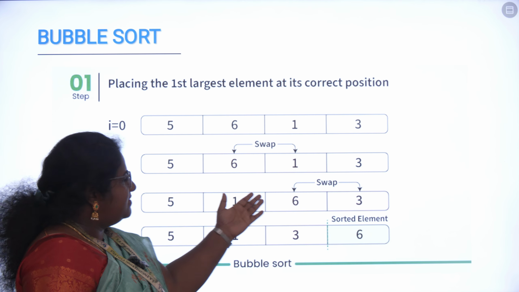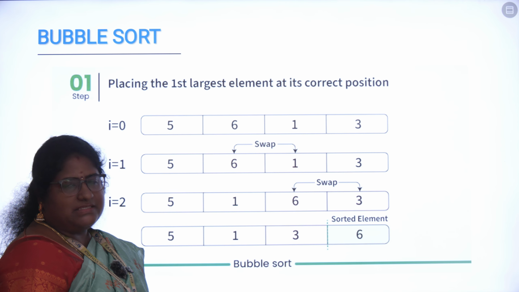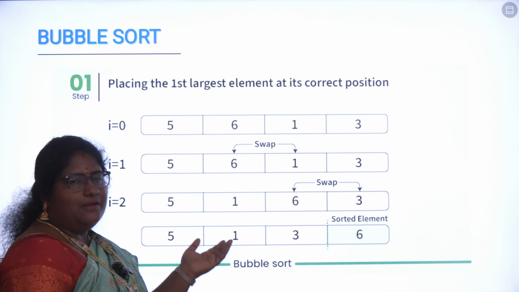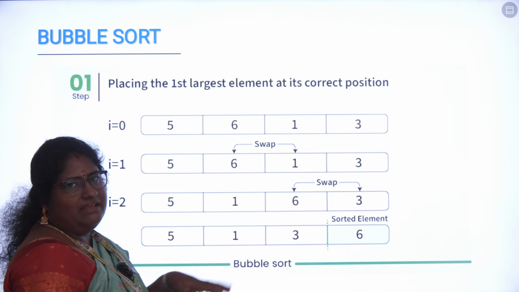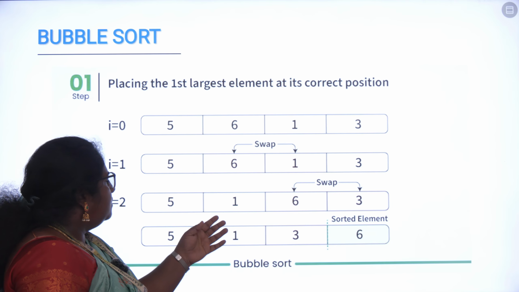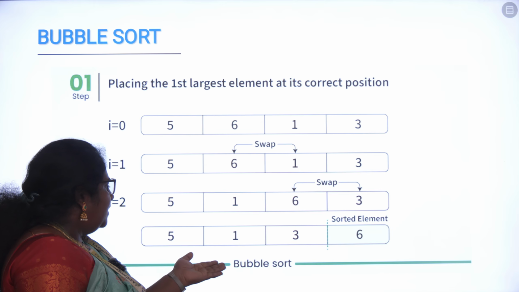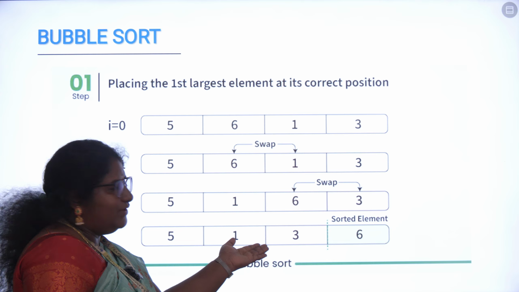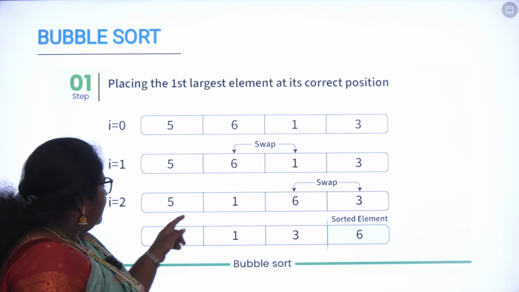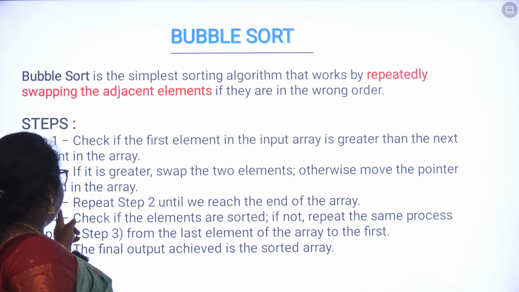The first element is 6 and the second element is 3. So 6 is greater than 3. Then what we will be doing is swapping the values of 6 and 3. So now after completion of iteration 2, your array will be like this: 5, 1, 3 and 6. So this is until step 3.